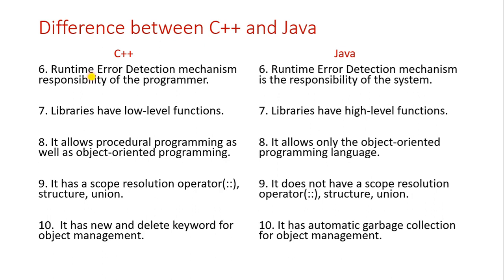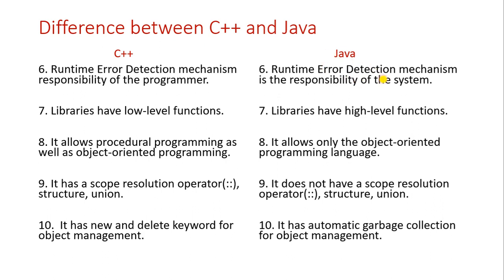But in Java, if we write the program and get any kind of errors, they will be handled by the error handling concept. Sorry, the concept name is exception handling. What exception handling is, we will see later. So one unique feature in Java is called exception handling. That exception handling will handle the errors in the system automatically by itself.